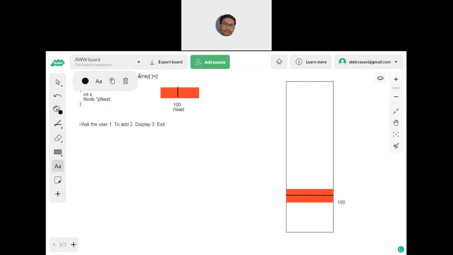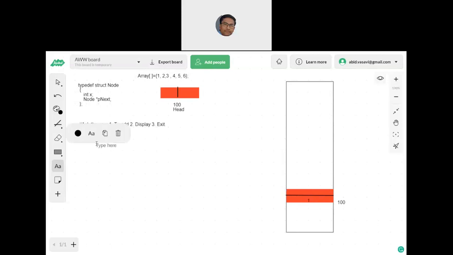I'm intentionally taking natural numbers 1, 2, 3, 4, 5, and so on. So the user wants to maintain a 1D array in the form of a single linked list. That means he wants one here. Okay, so now the first step is you need to create the head node.